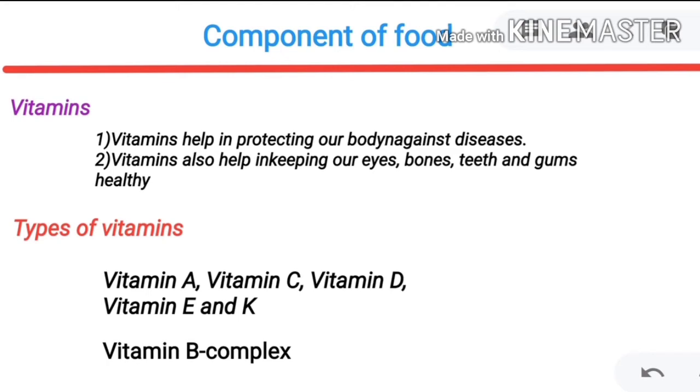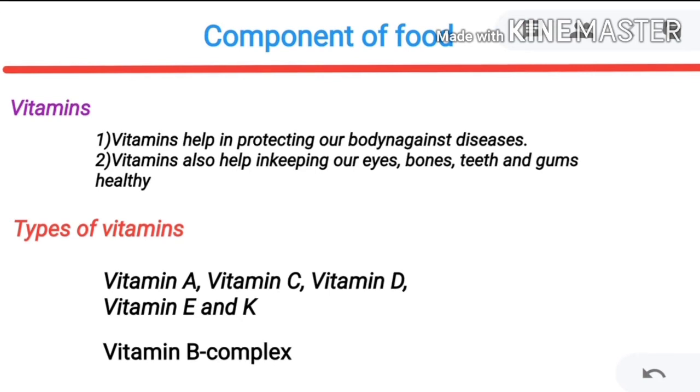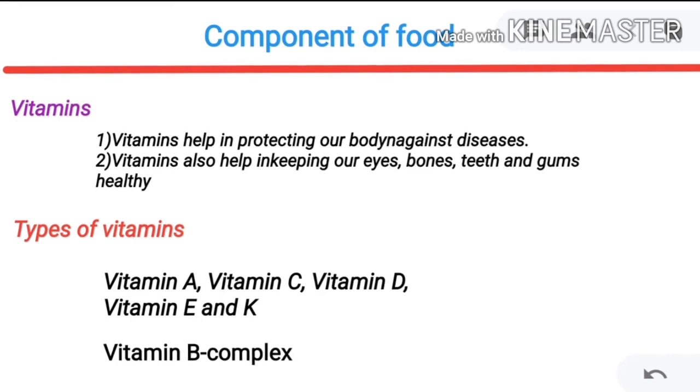If you take egg, proteins are present along with fats, but proteins are more, so it is called a protein rich source. So many different food sources contain different types of nutrients.